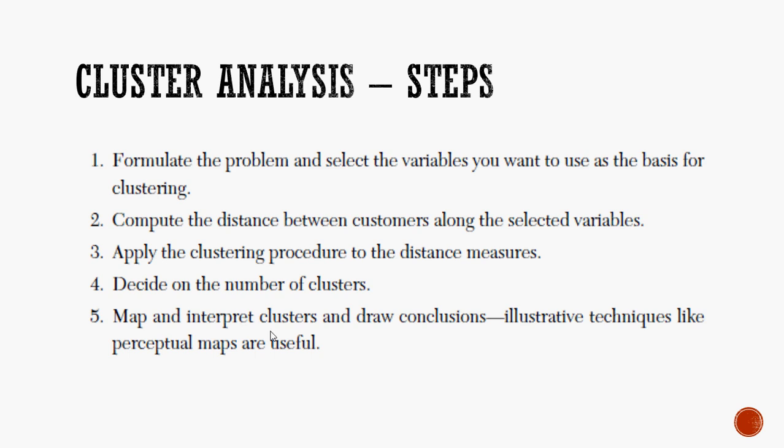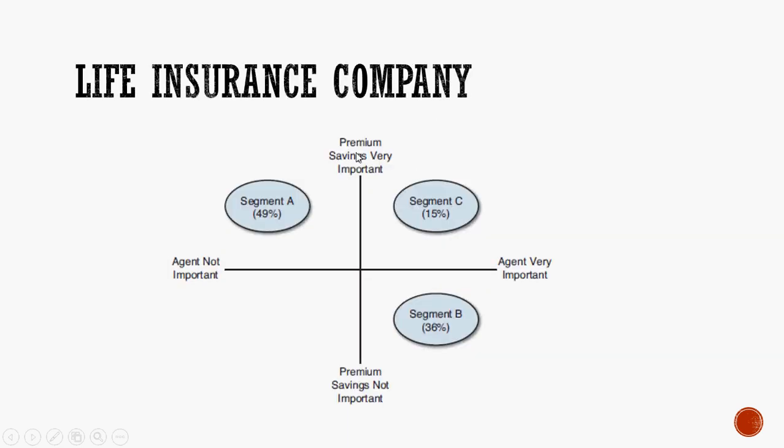First, yes, you formulate the problem. What is the problem over here? Basically, you want to group the customers into various groups or categories based on some homogeneity, some commonality, and then you have to select the variables. What do you mean by the variables over here? Just to recall the previous example, what are the variables in this case? We had 2 variables. One is premium savings, the other one is the requirement of agent. And these 2 variables were measured on the least to most scale.